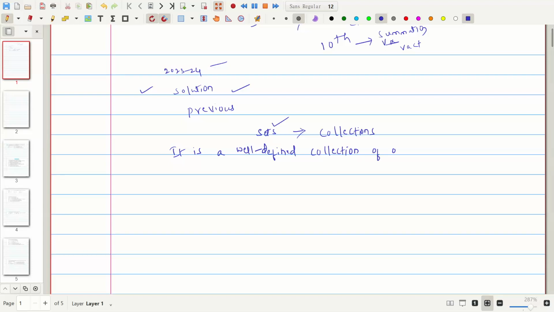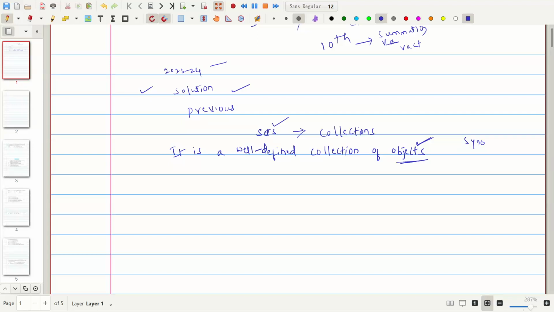This is the proper definition of sets. These objects may be things, matters, or items, whatever it may be, because all these words are synonyms.